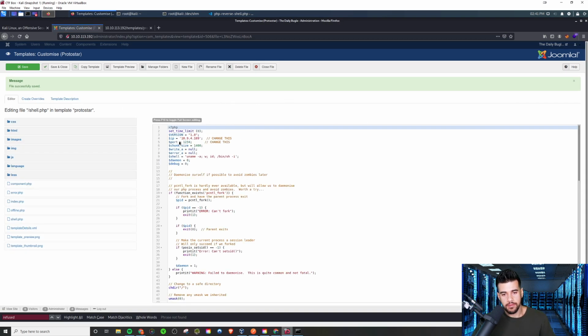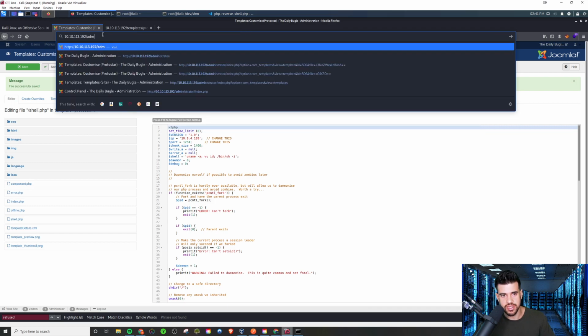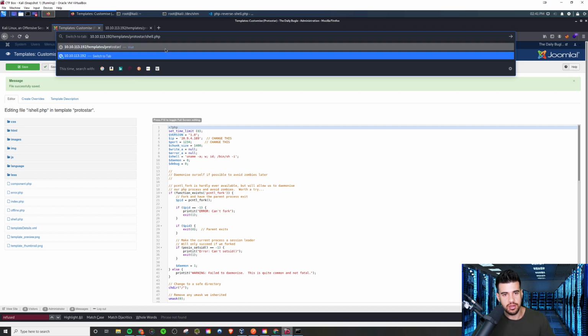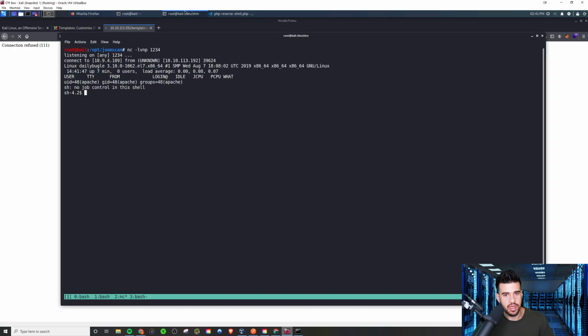Now, the tricky part you might be wondering is, okay, we have this file on the server, but where is it? If you look into the fine print here, it'll say "in template" and then the name of the template. In this case, it's Protostar. If you didn't know that, you could also just watch IppSec's video to see how he got to it. Actually, it is "templates," not "template." That's another thing that might be a little bit misleading, but this is just understanding the structure of Joomla.